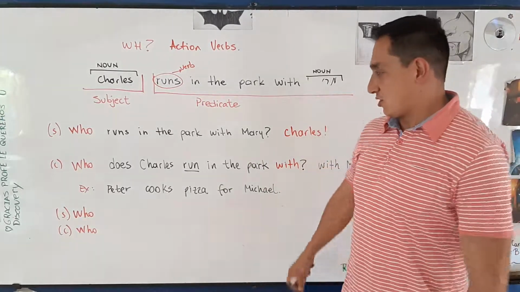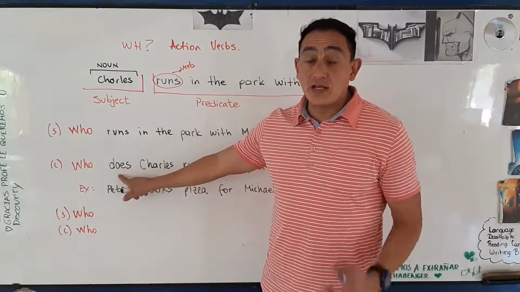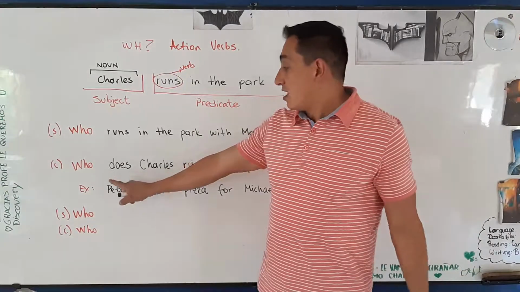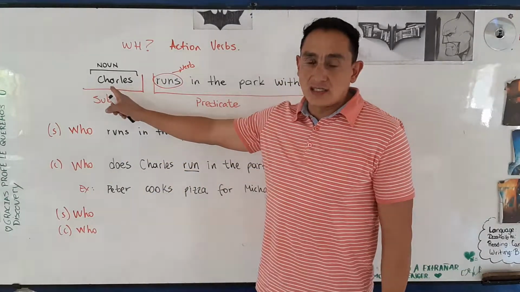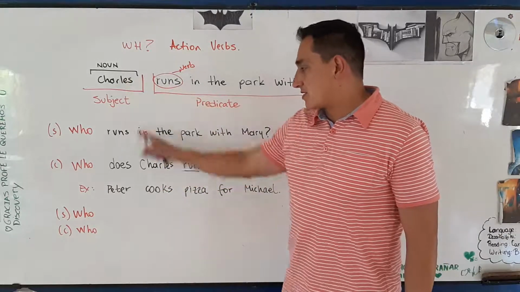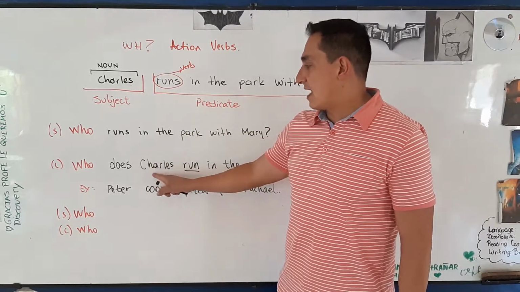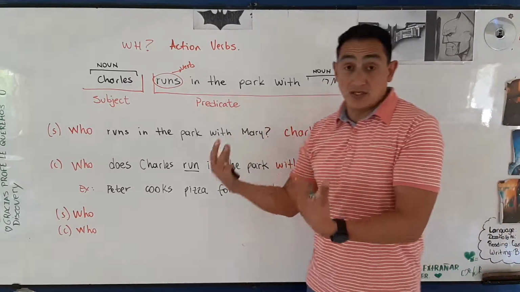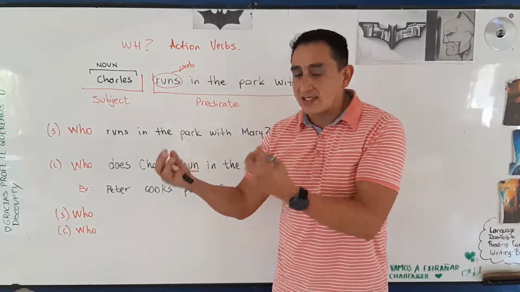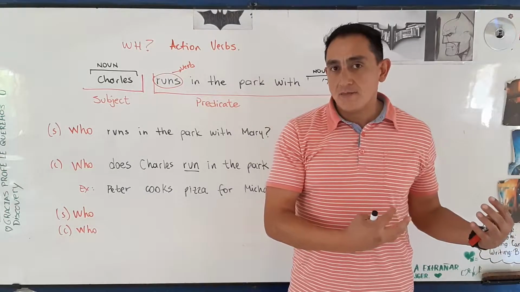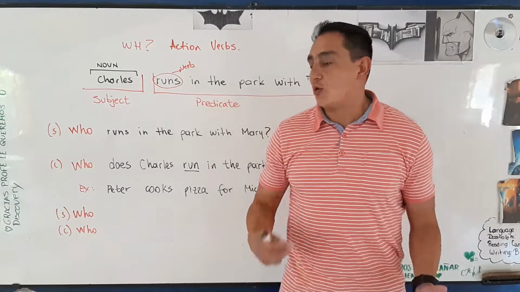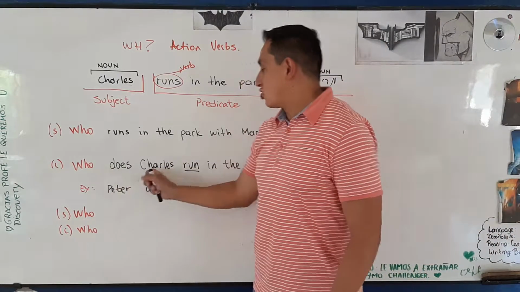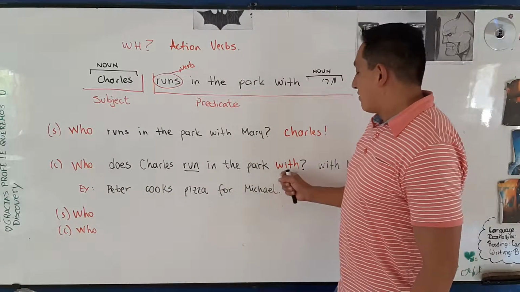Let's analyze this question. I use auxiliary, like in yes-no questions. This is because Charles is a he. And I know the subject. I know who does the action. But I don't know this part here, the complement. Yes, because Charles does an action with somebody, but I don't know who. So my question is, who does Charles run in the park with?